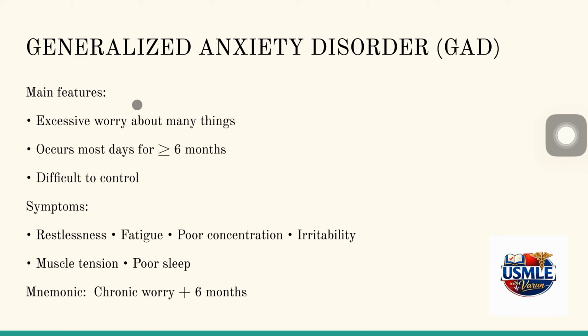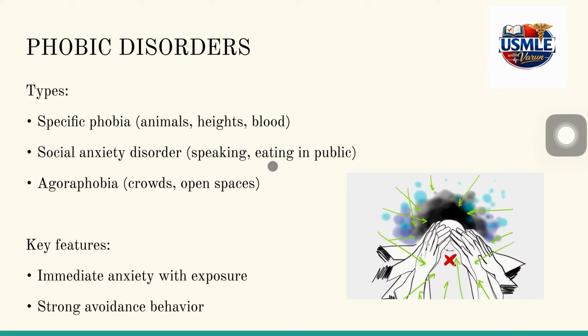Generalized anxiety disorder is excessive, uncontrollable worry about many things occurring most days for at least 6 months. Symptoms include restlessness, fatigue, poor concentration, irritability, muscle tension, and poor sleep. Mnemonic is chronic. The key exam clue is that there's chronic worry, and the question also mentions that it has been occurring for the previous 6 months.